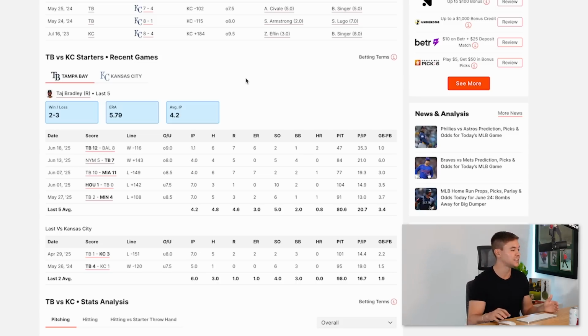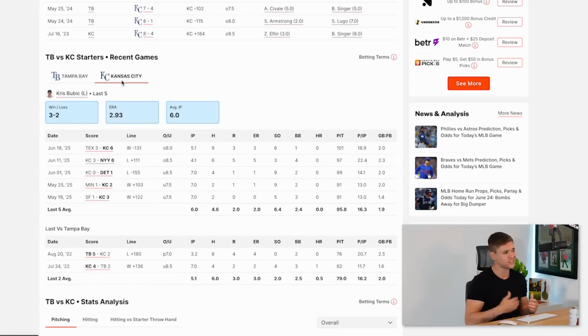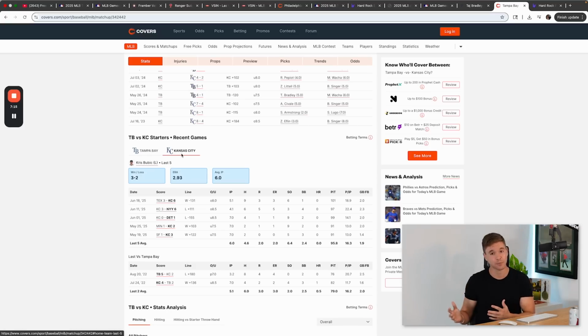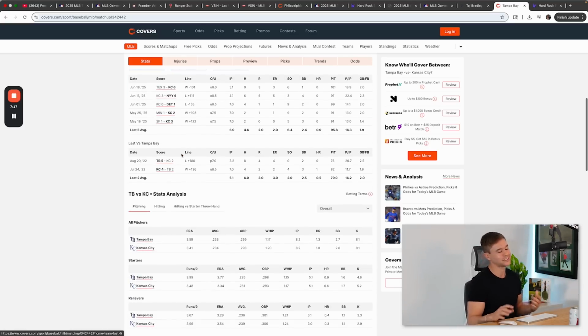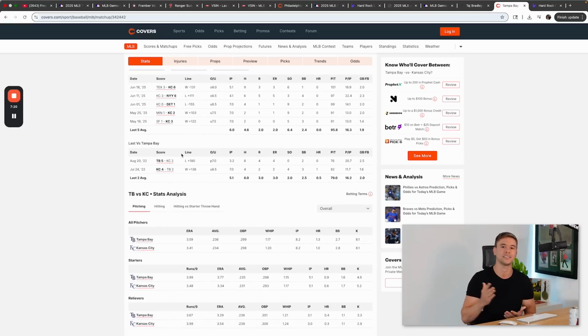Now he's facing a Kansas City team that hasn't been too hot, but they're starting to click, and at home, they're a great team. And facing Bubic that hasn't been getting blown up. He got hit pretty hard versus the Yankees, versus Tampa Bay. He's also gotten hit, but nonetheless, this is a game that I personally believe whoever has the lead going into the 6th, 7th inning is going to win the game because both these teams have rested bullpens, and one of the best bullpens in the league for both these teams, guys. So 2 games that I'm eyeing for today. The main one right now is Houston Astros, guys.